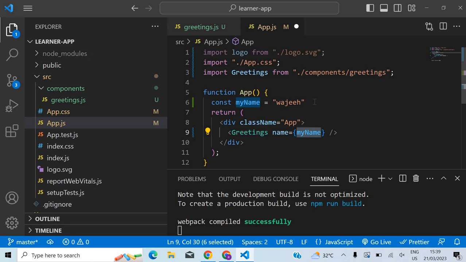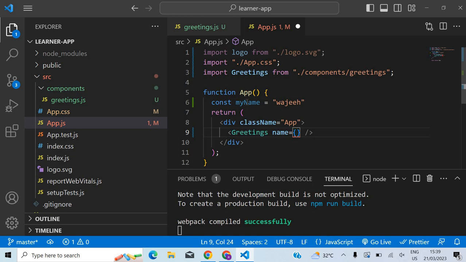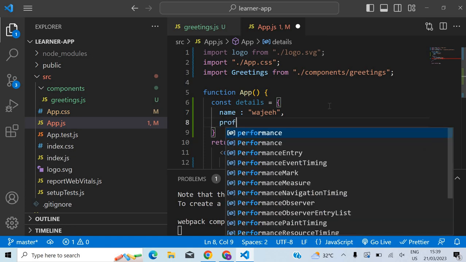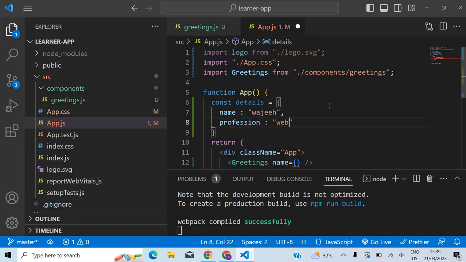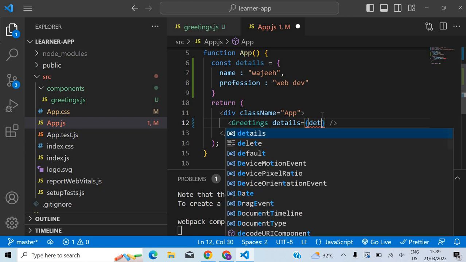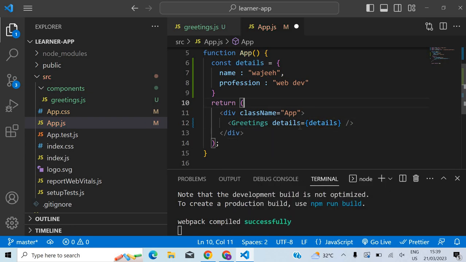Let's say details. So name is going to be Vaji, and you have profession, dev. So I'm going to give a prop called details, and that's going to have this value here, and this is an object, right?